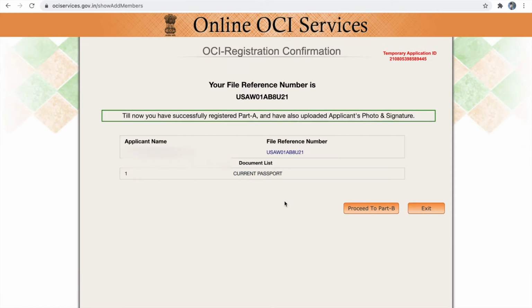So next we have to upload our document list. In the document list, there is only one document which we have to upload, that is the current passport.